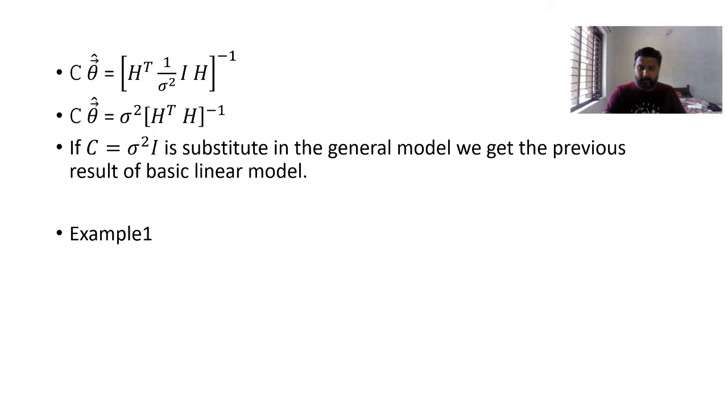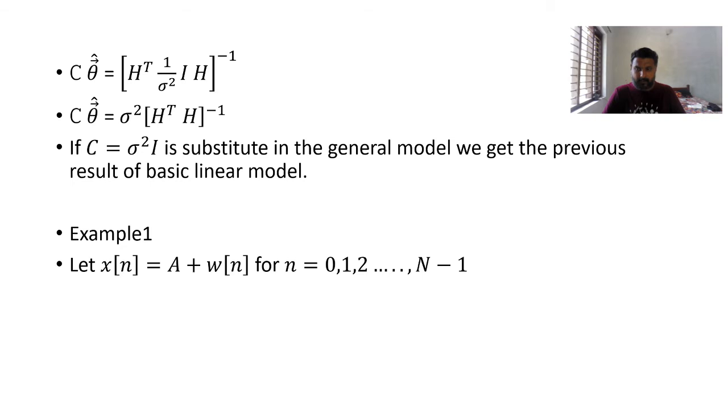Let x of n be the observation, where x of n is nothing but A plus w of n for n equal to 0, 1, up to N minus 1, where w of n is colored noise, Gaussian noise, with N cross N covariance matrix C.